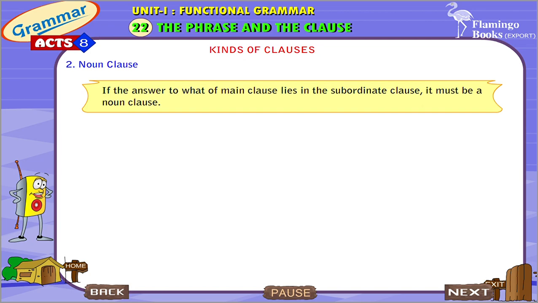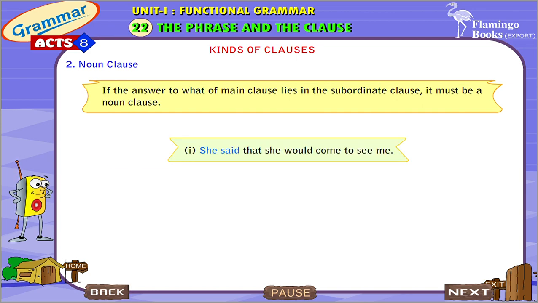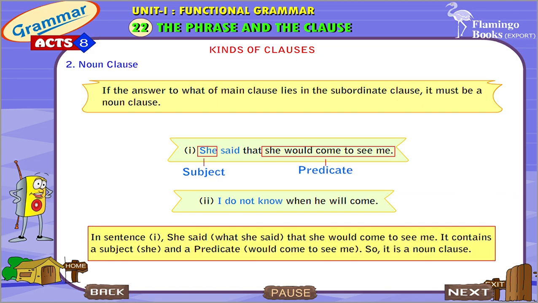Noun clause. If the answer to "what" of the main clause lies in the subordinate clause, it must be a noun clause. She said that she would come to see me. I do not know when he will come. In sentence 1, she said what? She said that she would come to see me. It contains a subject, she, and predicate, would come to see me. So it is a noun clause.